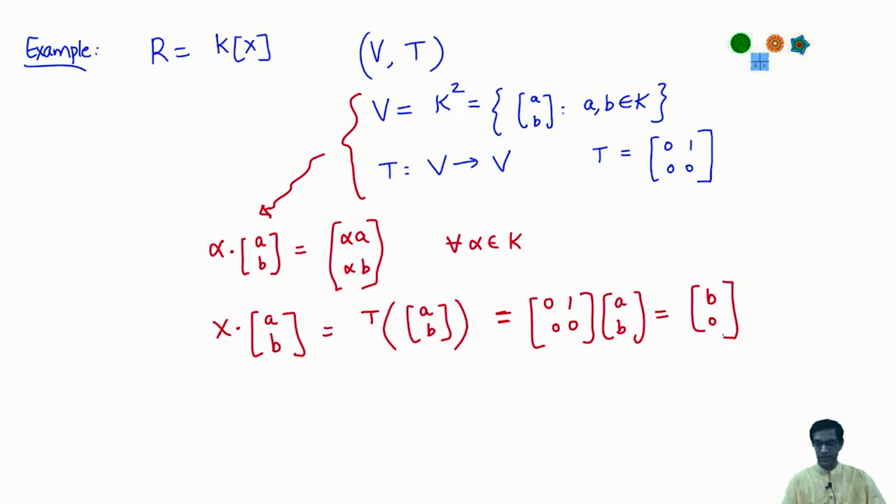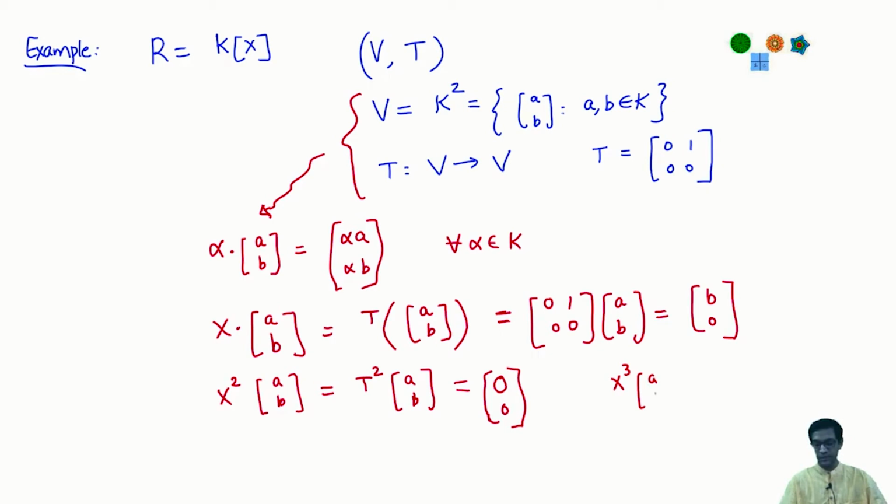So this is how x acts. x acting on (a, b) gives me (b, 0), and in this particular case it's easy to check if I take x square, for example. So x square is supposed to be T square, right? I perform T twice, but if you take this particular matrix and square it, it just gives you the 0 matrix. So in fact this is just going to be the 0 vector. So x square, well in fact all higher powers of x, x cubed, x to the power 4 and so on, all of them act as 0.